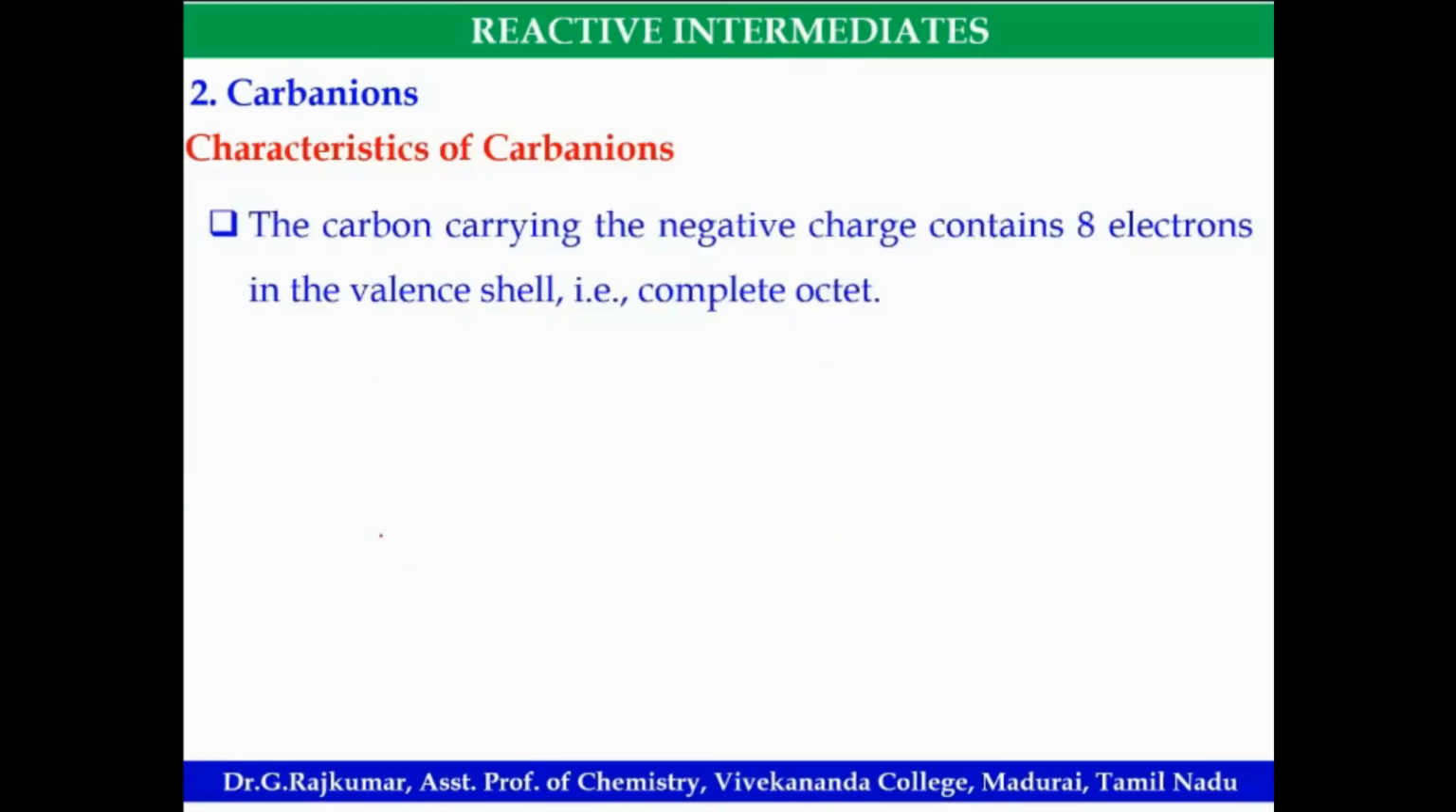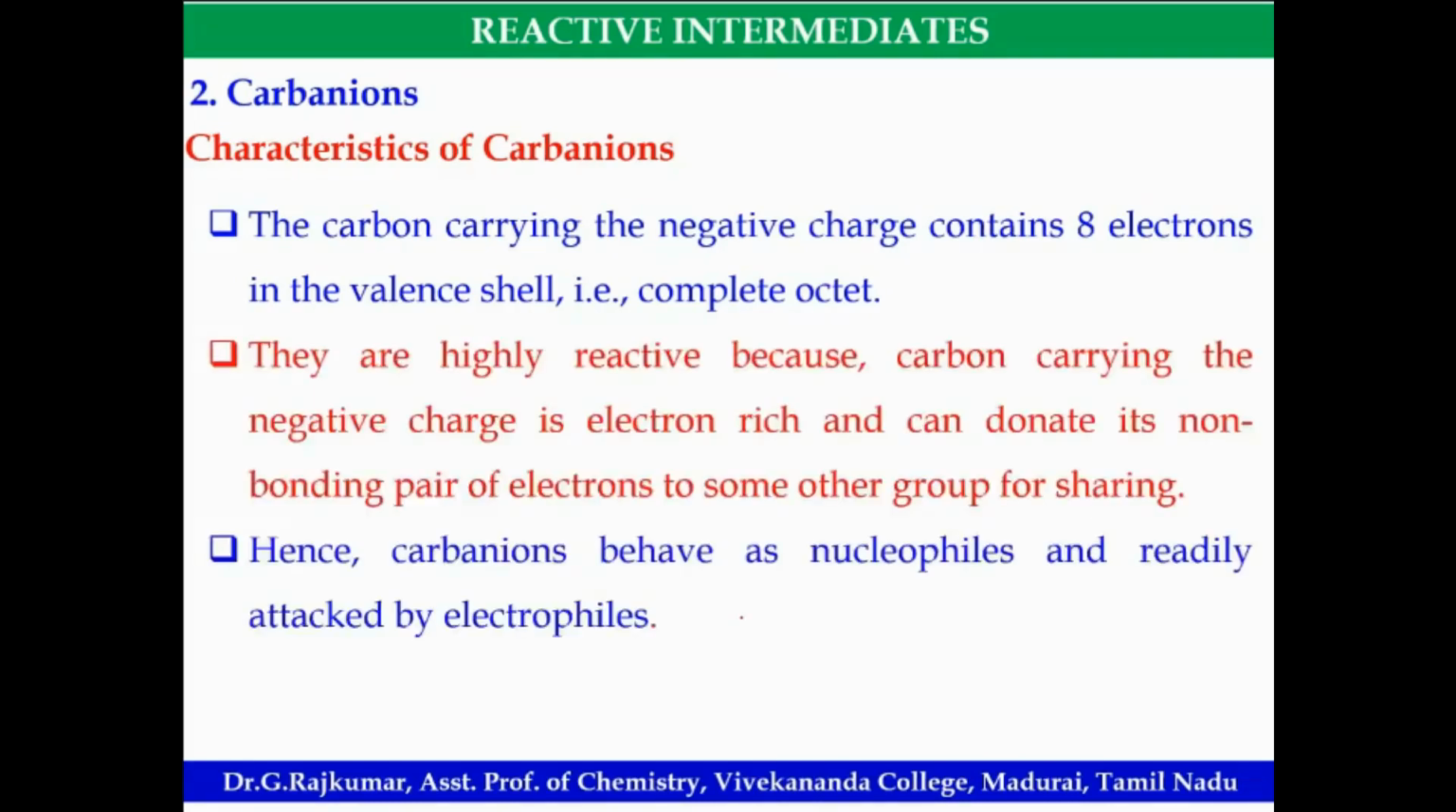Then the characteristics of carbanions. It has 8 electrons in the valence shell, that is, it is not electron deficient, whereas a carbocation is electron deficient, with only 6 electrons in the valence shell. These are highly reactive because the carbon carries a negative charge, which is electron rich, so it can donate its non-bonded electrons to some other group. Hence the carbanion behaves as a nucleophile and readily reacts with electrophiles, whereas a carbocation acts as an electrophile. So, the carbocation accepts electrons as an electrophile, while the carbanion behaves as a nucleophile. It can readily donate its non-bonded electrons.